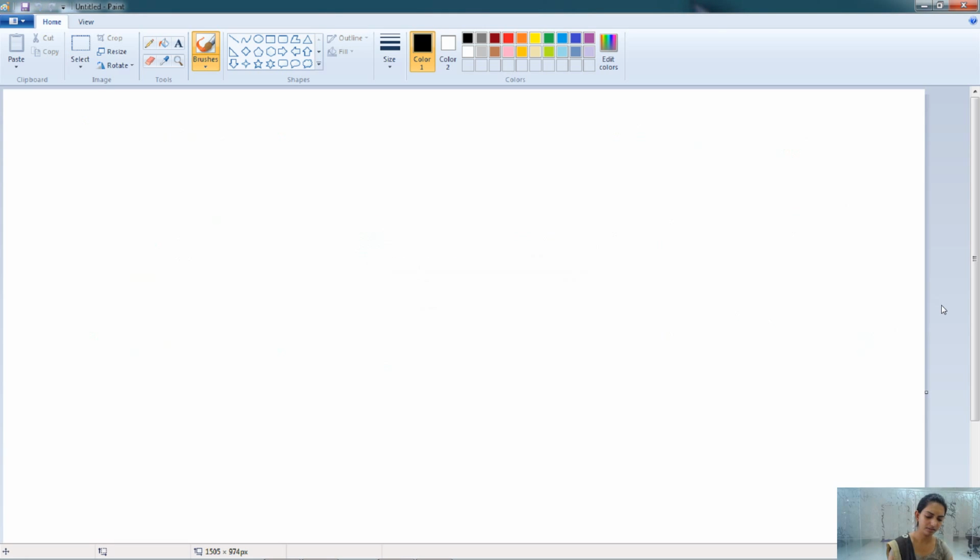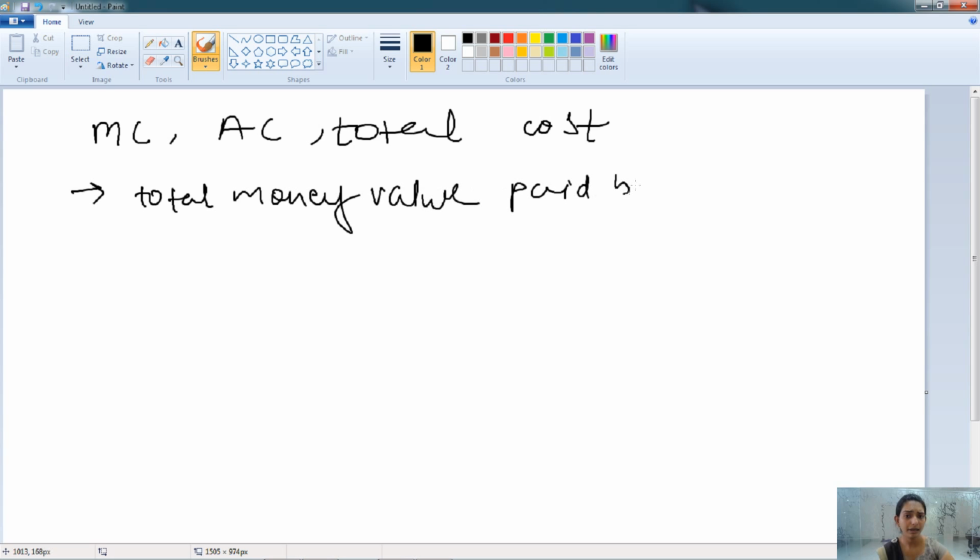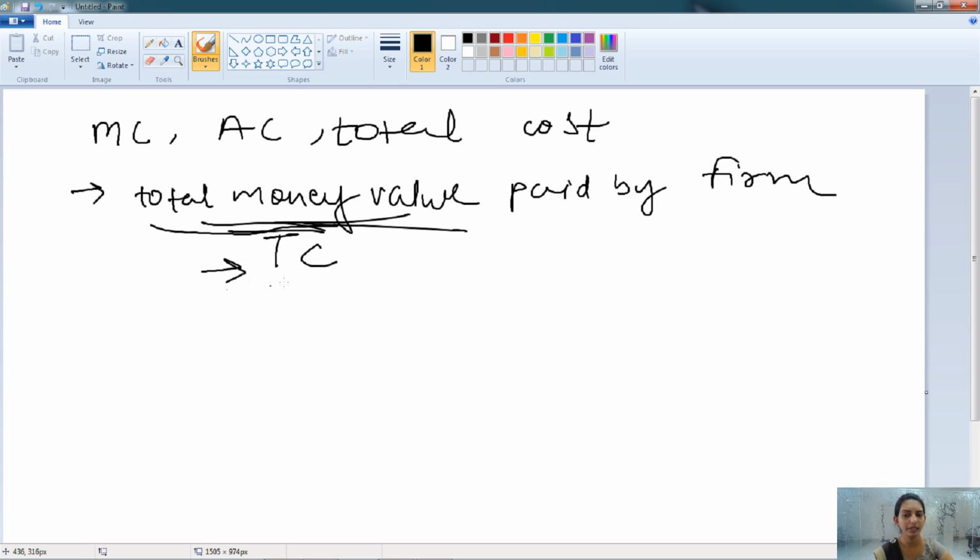The other type of cost is the marginal cost, average cost and total cost. The total money value paid by the firm to produce any goods or services is known as the total cost. Whereas average cost is the per unit cost.